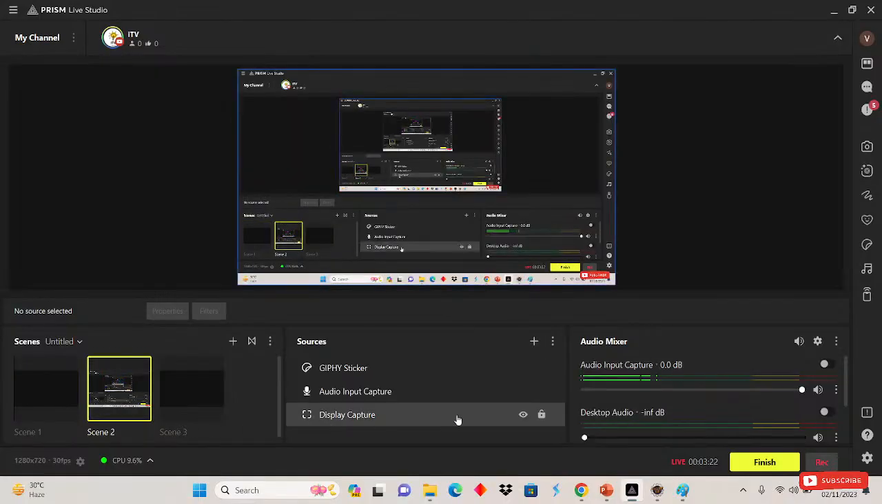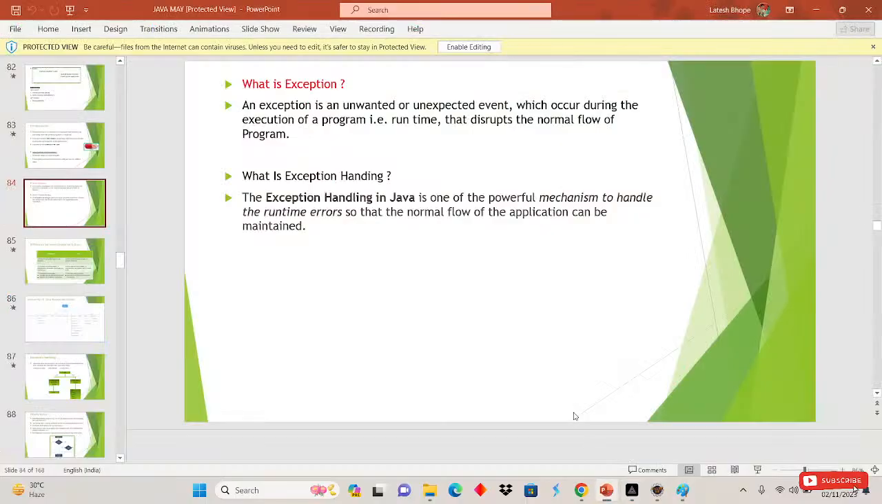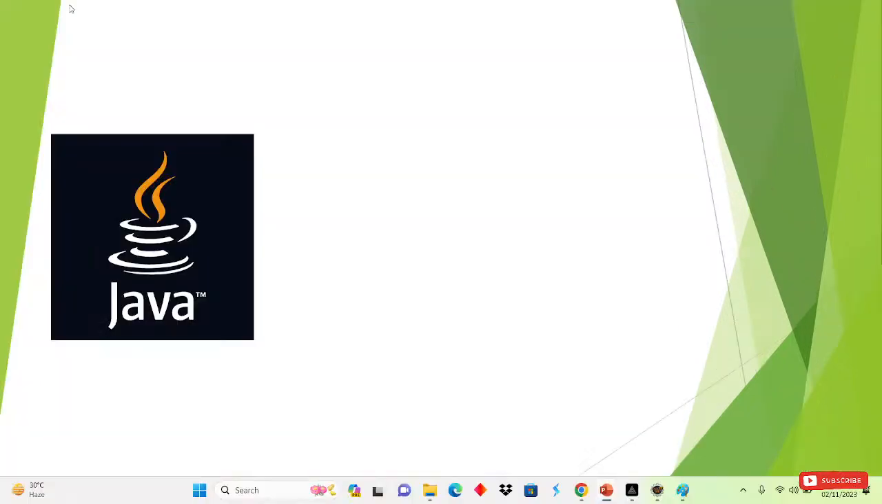Let me start it. Okay. Till yesterday we completed the OOPs concept, right? Today we will see another concept, that is exception handling. Many people want to recap the OOPs concept, so tomorrow we will recap that one. Today we will see the new concept, exception handling.